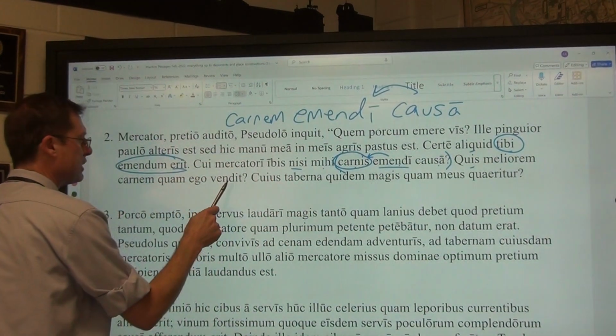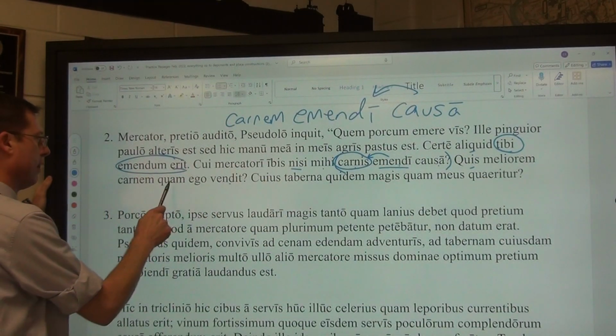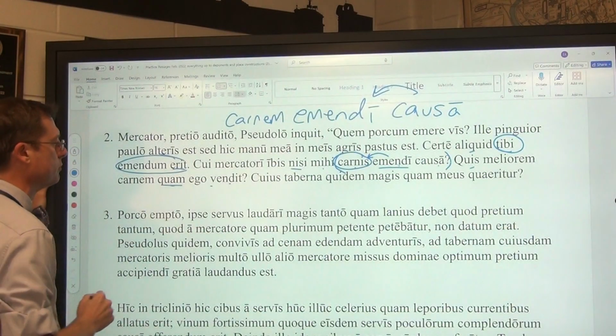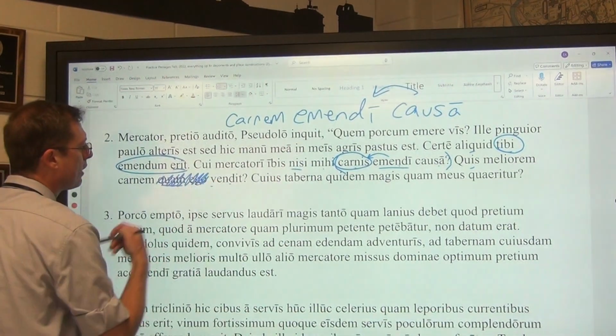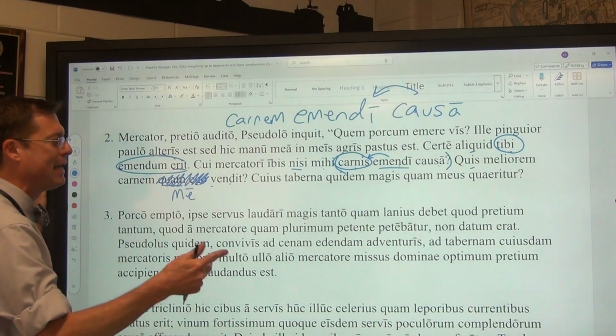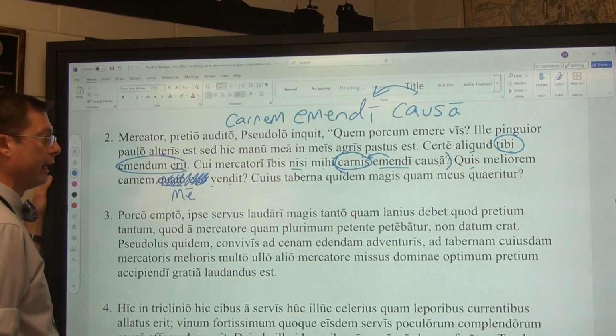Who sells better meat than I? We are using quam as our comparison word. If we want to, we could simply take out all of that and merely put the ablative me. Ego, me, me. And it would still mean than I.